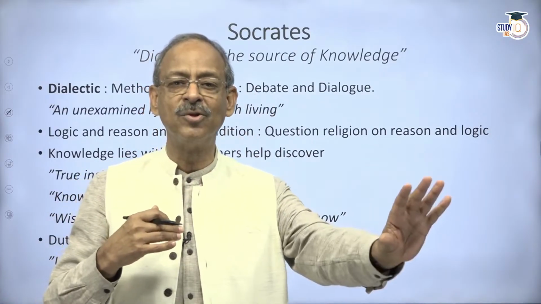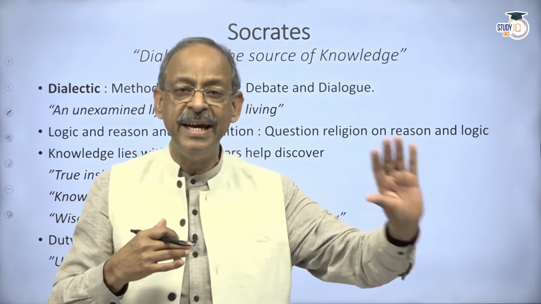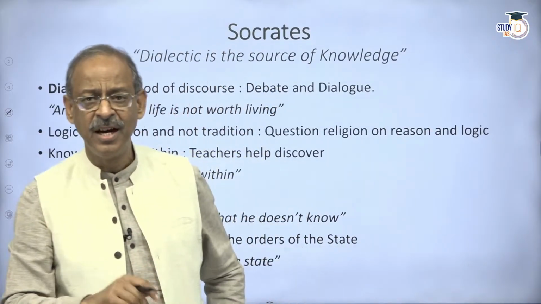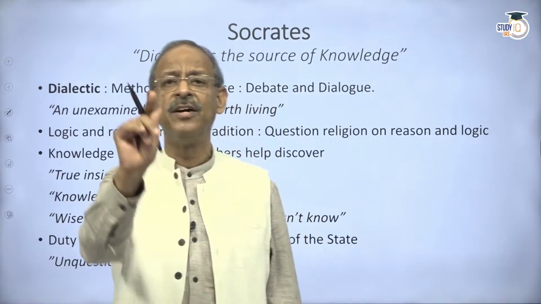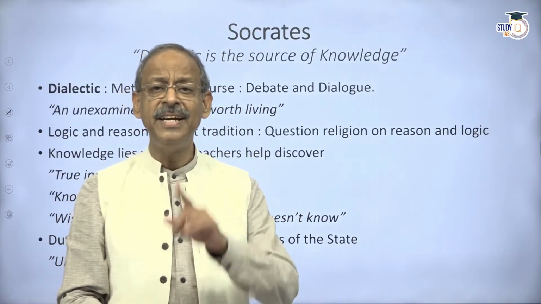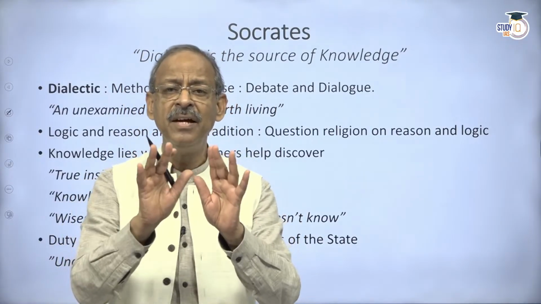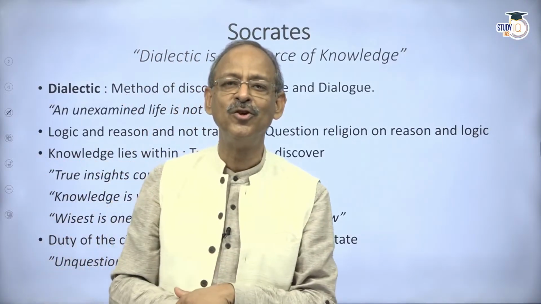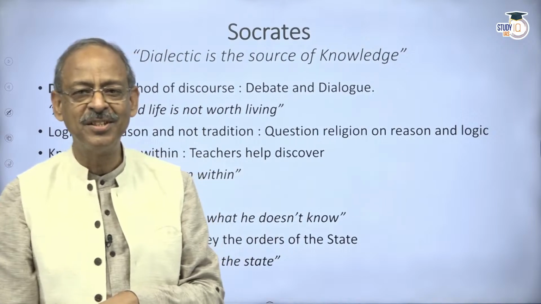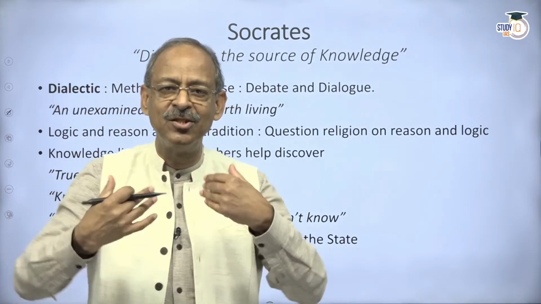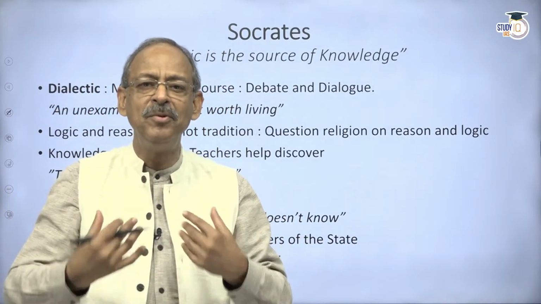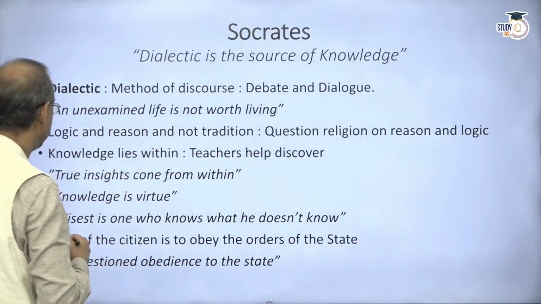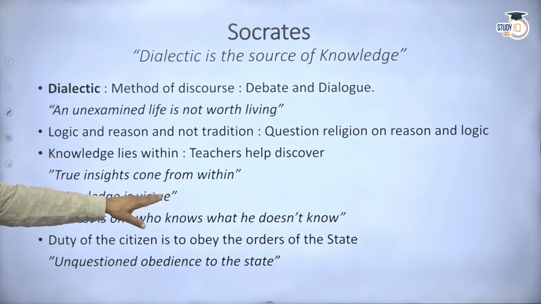But if he is made aware, and it's not somebody telling him, but he himself becomes aware that what he is doing is wrong, he will actually inherently not do wrong. So human beings, for Socrates, are inherently good and right. It is their ignorance that makes them do wrong, and hence the focus on knowledge. How can a human being who has knowledge inside come to know of that knowledge so that he doesn't do anything wrong? So that's why he says true insights come from within.